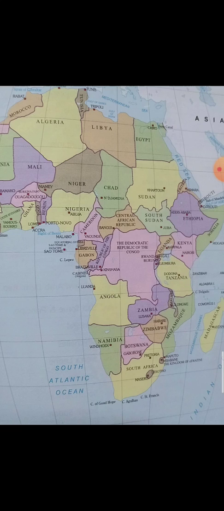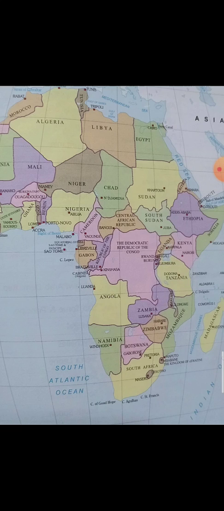There are plateaus also. The Karoo is a plateau. Near the Nile Valley, on the eastern side, there are the Ahaggar Mountains and the Tibesti Mountains. These mountains come under the plateaus: the Karoo, Ahaggar Mountains and Tibesti Mountains.